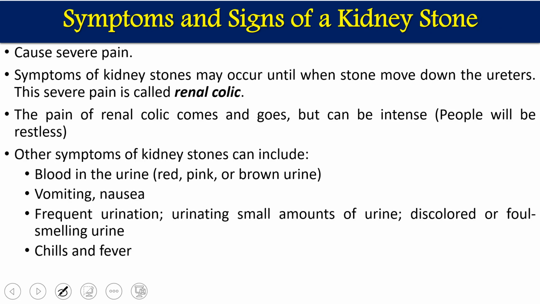Other symptoms of kidney stones can include blood in the urine. It can be red, pink, or brown urine depending on the different types of hemolysis and other things. It can lead to vomiting and nausea, frequent urination, and urinating a small amount of urine because urine does not pass easily. Chills and fever will be there.